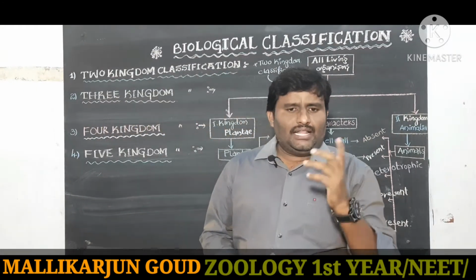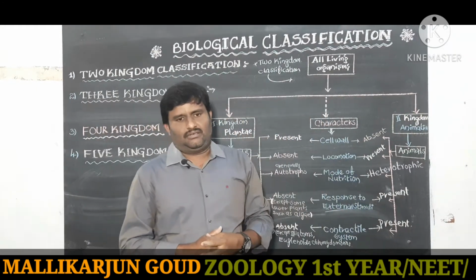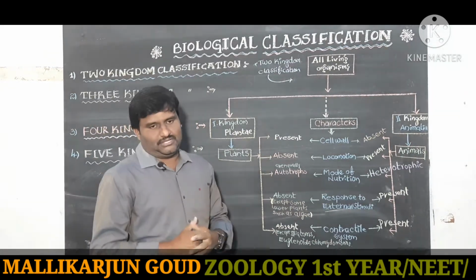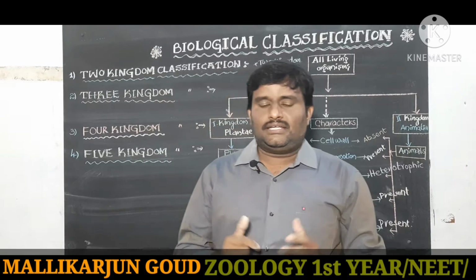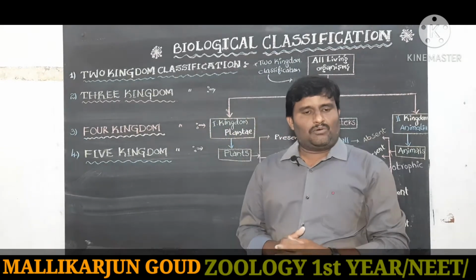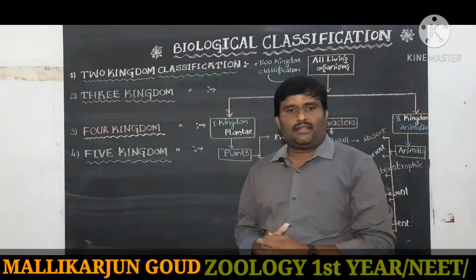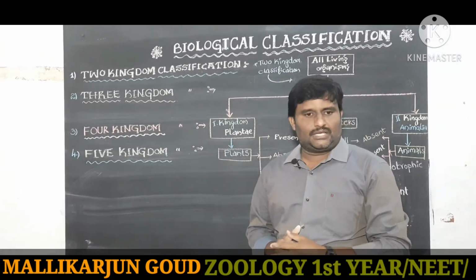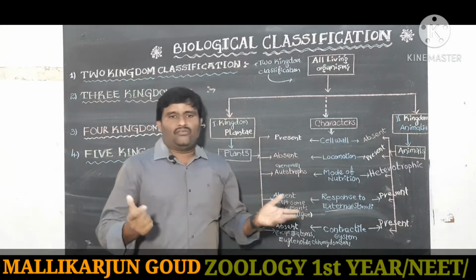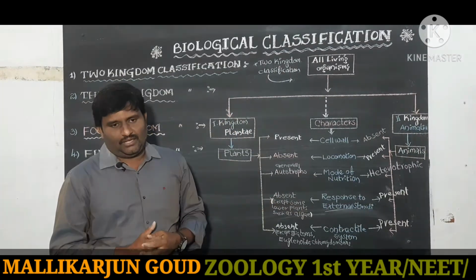All living organisms are divided into 5 kingdoms. Some scientists divided them into 2 groups, some into 3 groups, others into 4 groups, and some into 5 groups.